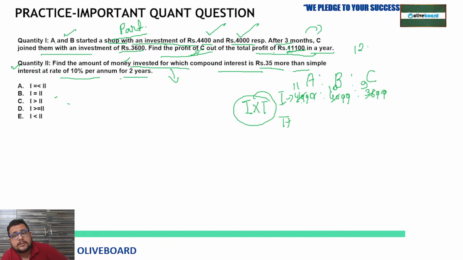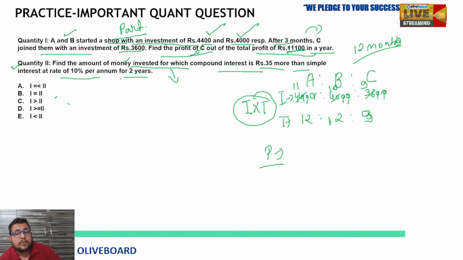So 12 months. Total how many months? 12 months. Okay, so A invested for 12 months, fine. B invested for 12 months, but C joined the business after 3 months. So how many months? 9 months, 12 minus 3, 9.